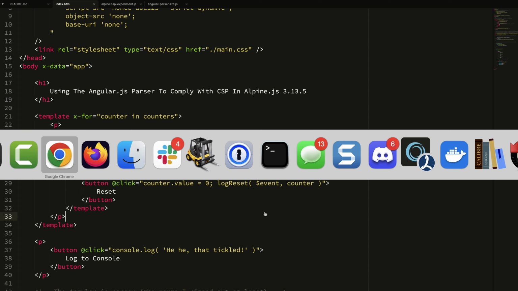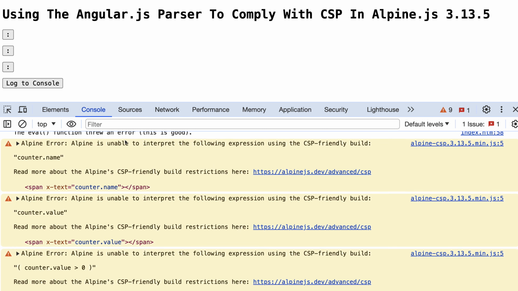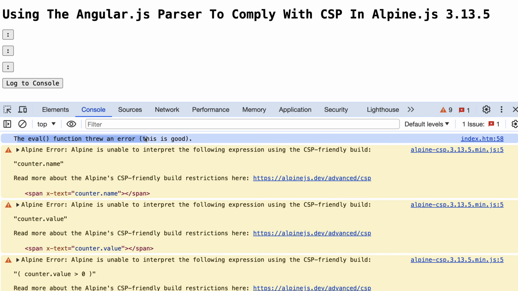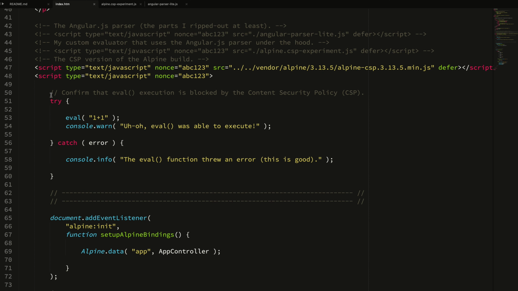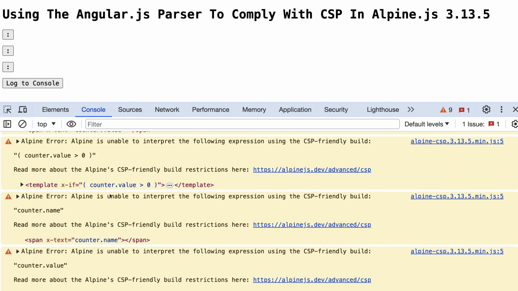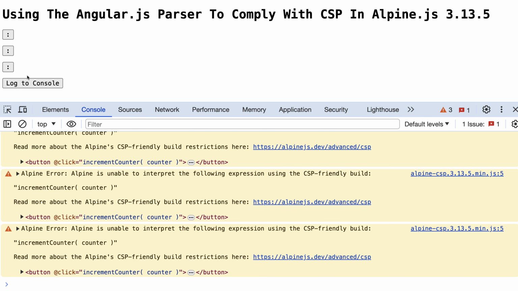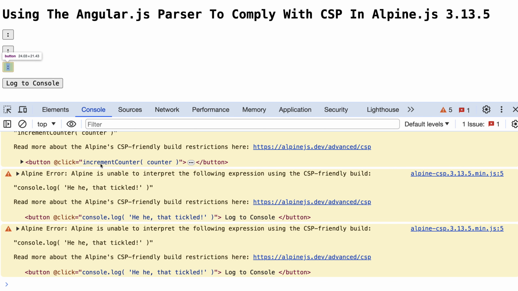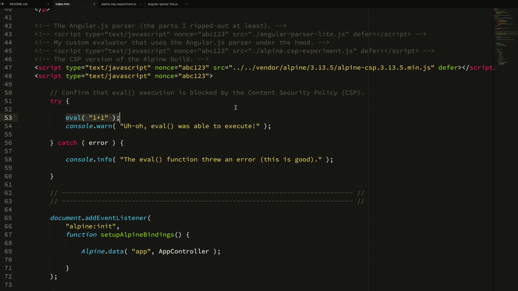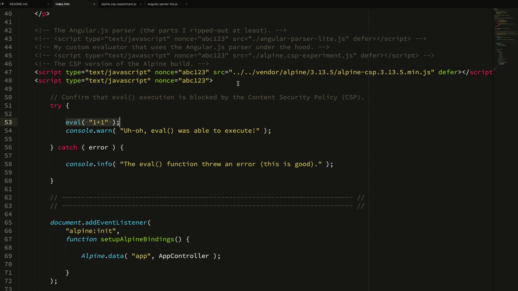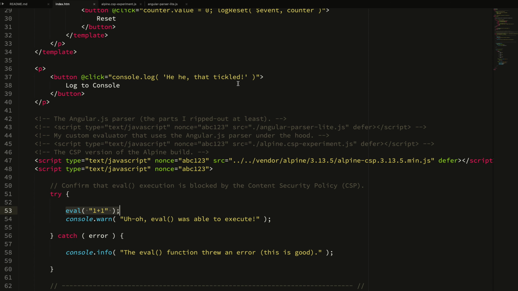And if we go over to the browser and we try to run this, let's refresh, you'll see at the top here that the eval function threw an error, and that was our try catch here. So we can see that the content security policy is in fact preventing eval from executing. But then we can see that we get all these other errors because essentially none of this stuff worked. We can't even call things. We can't log to console. We can't do anything. So the CSP compatible build is basically broken. I mean, you can do some stuff, but it's very, very simple what you can do. But I don't think it's going to work well for a lot of contexts.